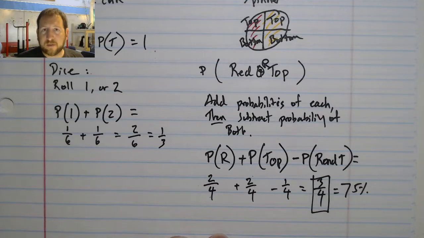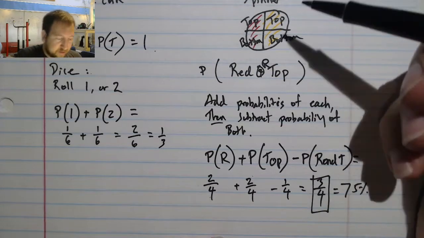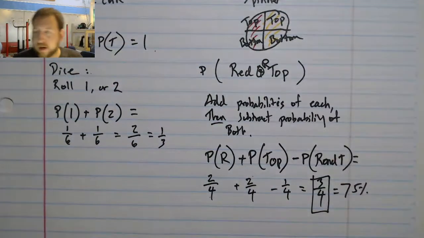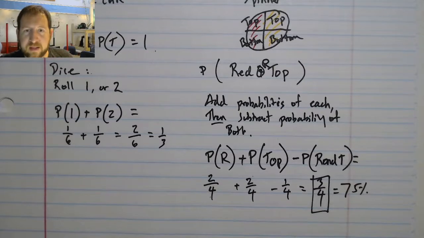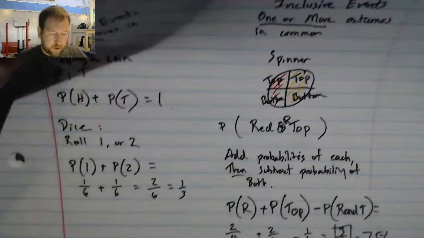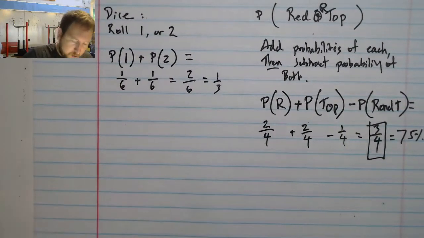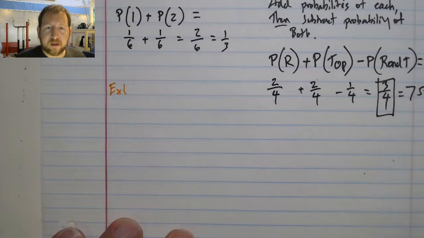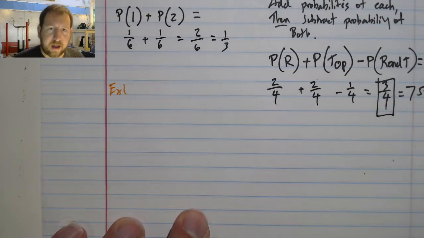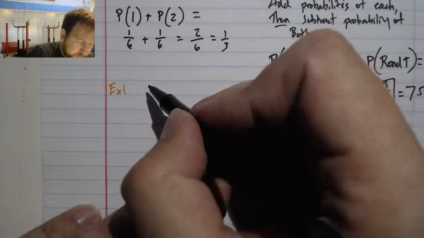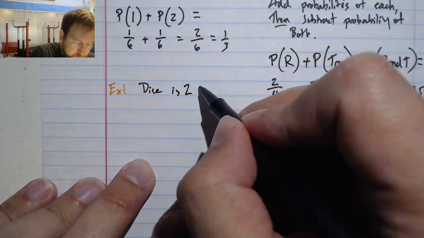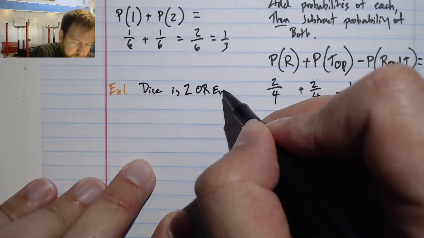But it gets more difficult when we look at more complicated events. I think we can understand these exclusive events because we've talked about them, but let's look at a more complicated inclusive event and see how we can solve it. Okay, let's look at example 1. In this case, I'm looking for the probability that a number cube will land up as a 2 or even.